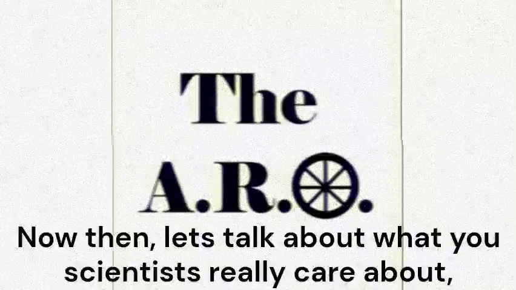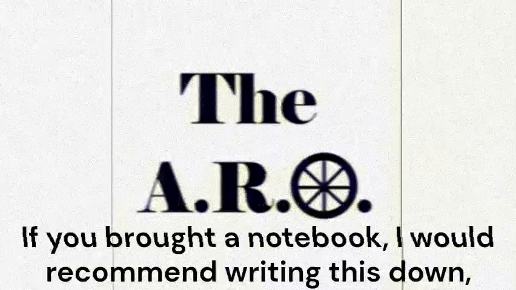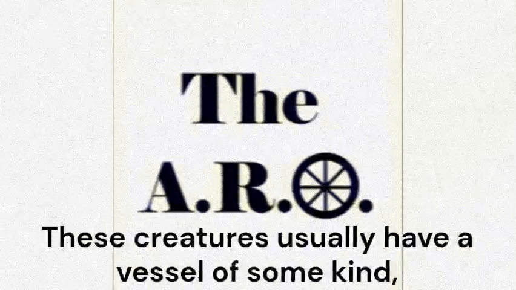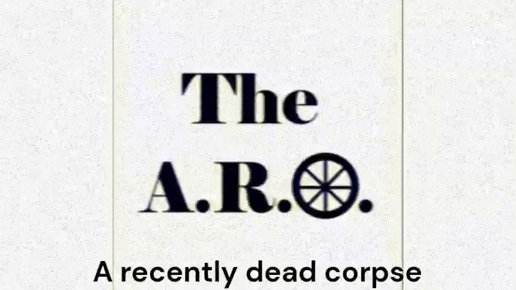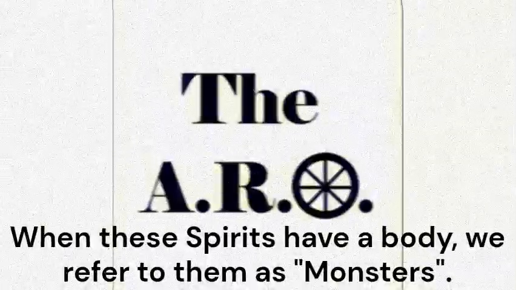Now then, let's talk about what you scientists really care about, the species class. If you brought a notebook, I would recommend writing this down. Things get a little complicated here. First is the spirit level. These creatures usually have a vessel of some kind, whether it be a poor sucker who got caught up in some ritual business, a recently dead corpse, or a gift made by somebody. When these spirits have a body, we refer to them as monsters.